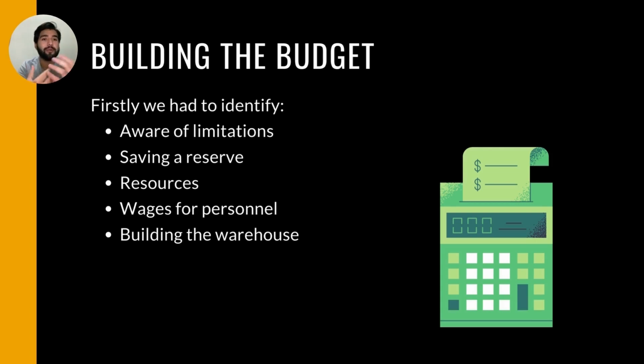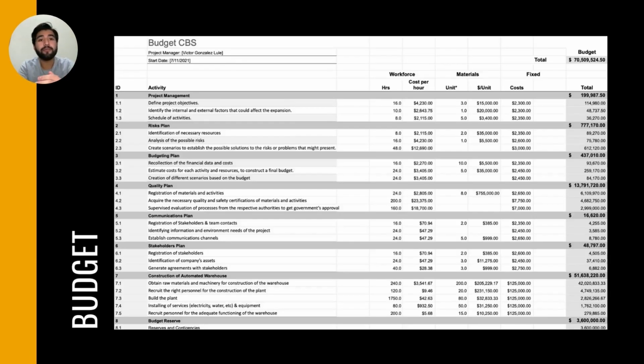I'm going to explain to you how we created the budget for the Continental project. First we had to understand how we were going to create this budget. So we had to be aware of the limitations that we had with our budget. For example, we couldn't go over $72 million, but also we needed to be aware of saving a reserve in case anything happens out of plan.